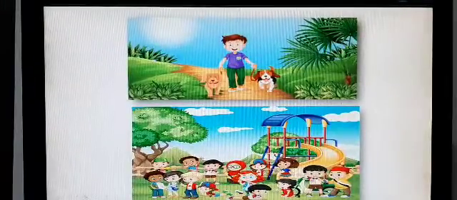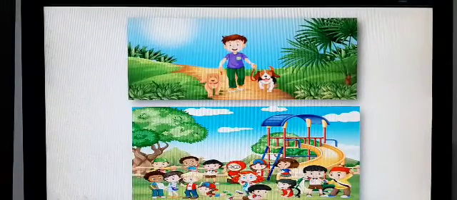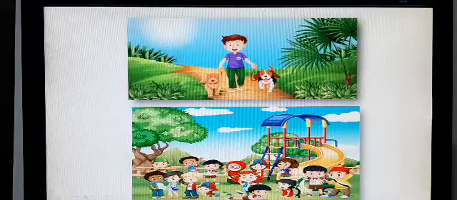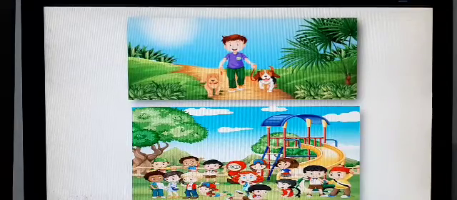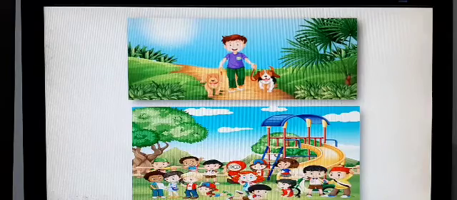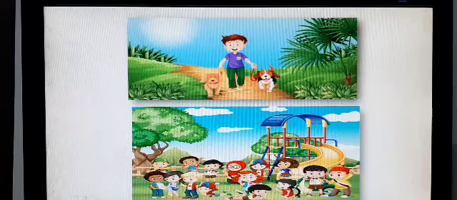But what do you do? Especially you. You're reading or writing or both. I think you might be doing both because you're students. In the evening, what do you do? You move in the park, you walk in the park alone, or you play with your friends in the park. Might be any one of these or both.